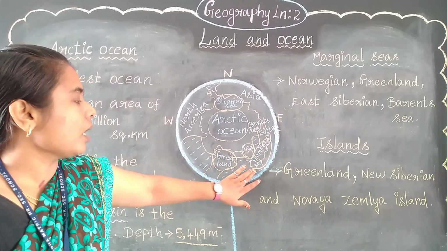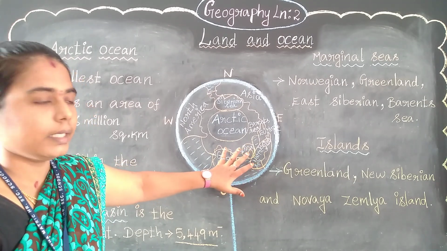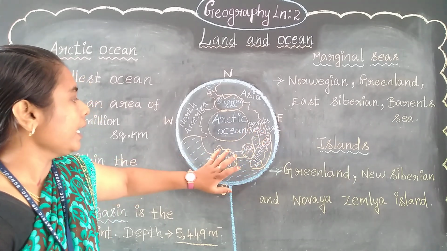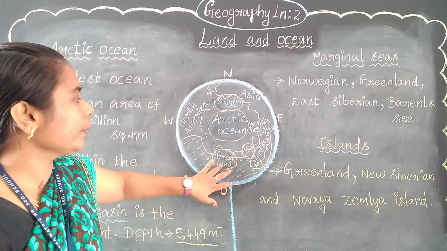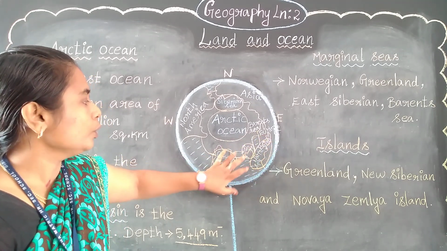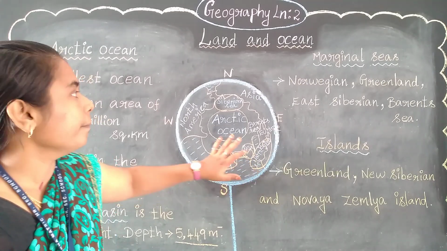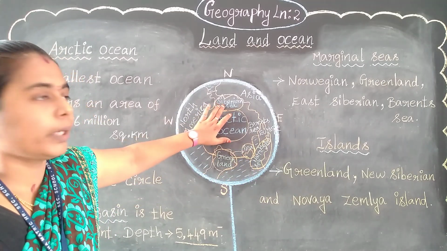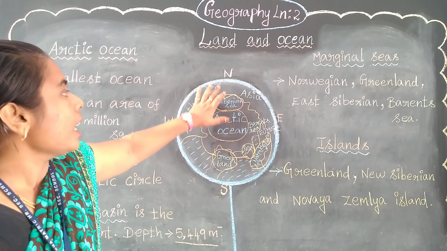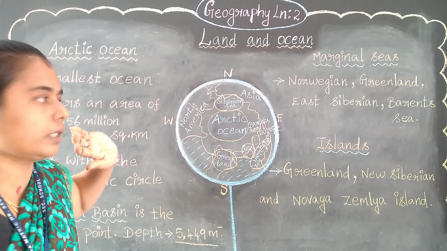These two seas are very near to the European continent, between Greenland and Europe: the Greenland Sea and the Norwegian Sea. But the Siberian Sea is located alone on the northern side of the Arctic Ocean.